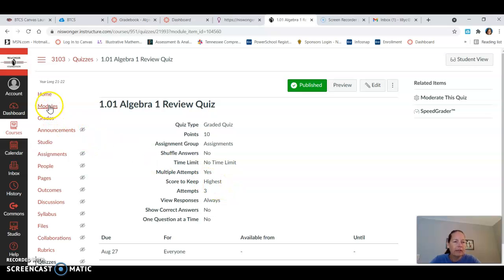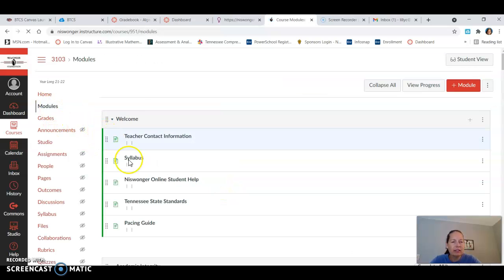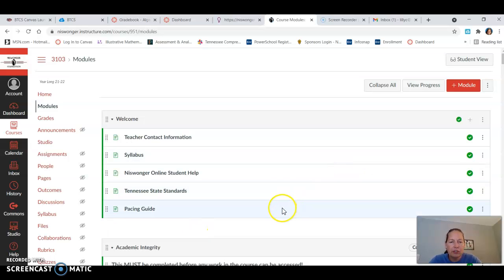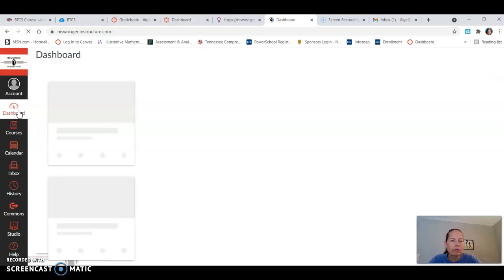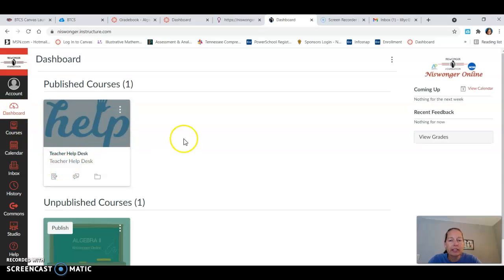So be aware, these due dates are important for you to keep track and stay on track of your assignments, but they should also give you plenty of time to go back and resubmit things if you want a better grade. And the other thing you're going to see is grades. Right now there's no grades in the course, but if you click on grades, then that's going to show you your grades for this class.